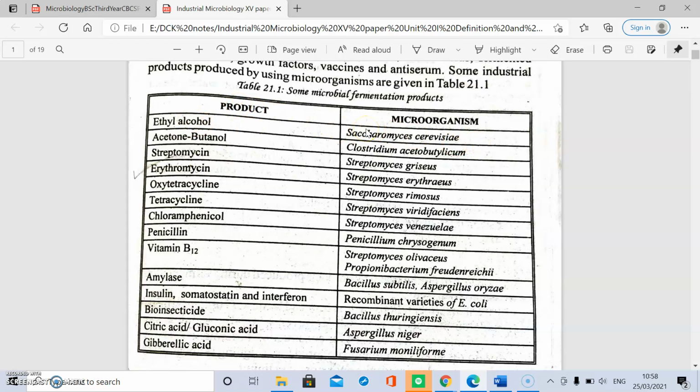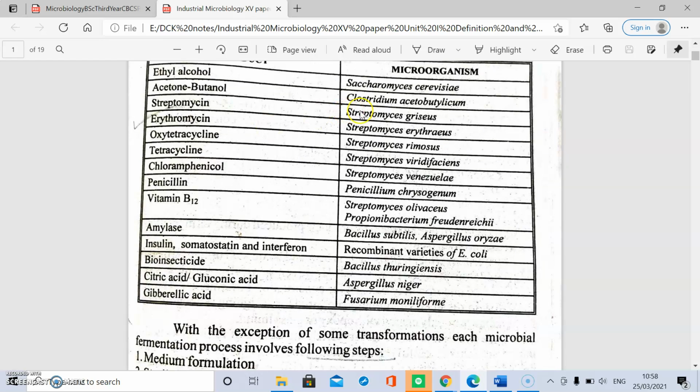When Saccharomyces cerevisiae, a yeast, is used, it produces ethyl alcohol as a product. Clostridium acetobutylicum does acetone butanol fermentation. Streptomyces griseus produces streptomycin.